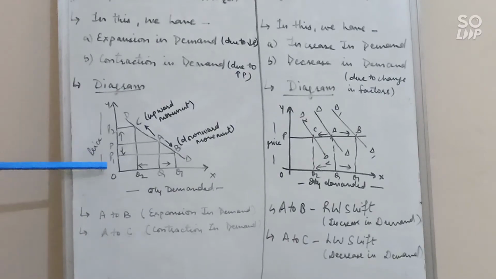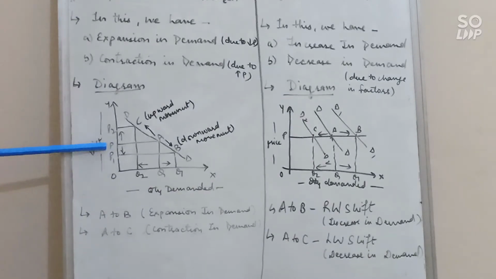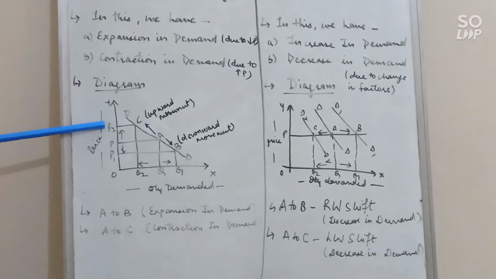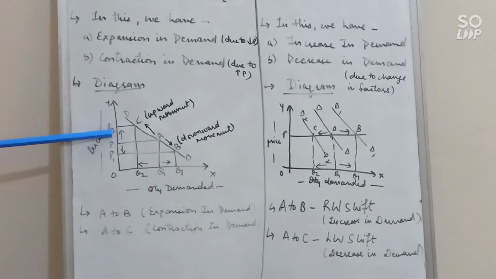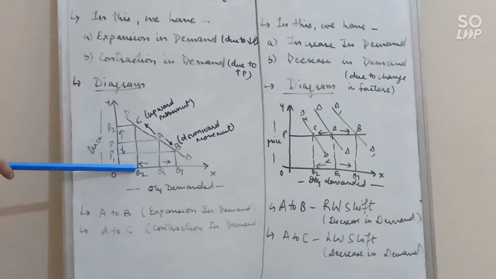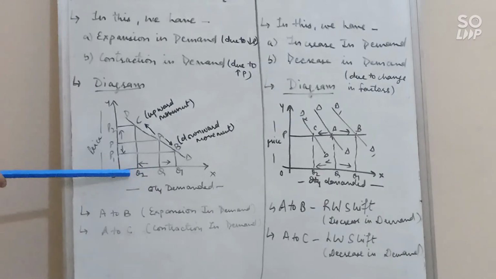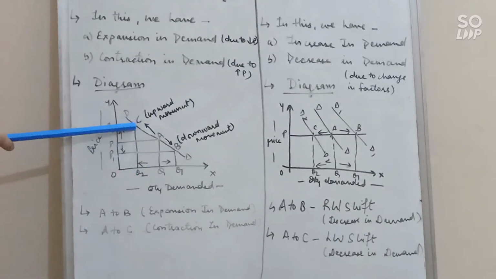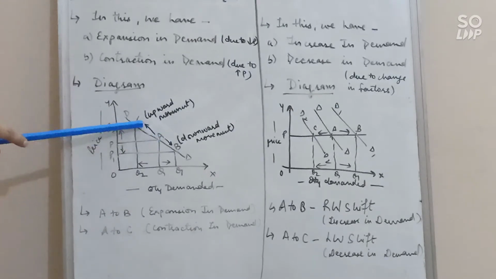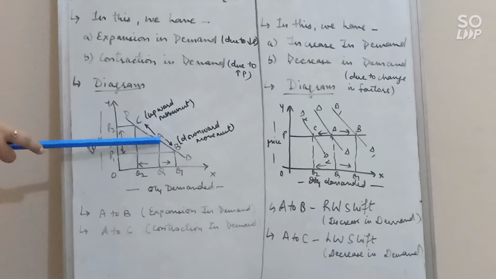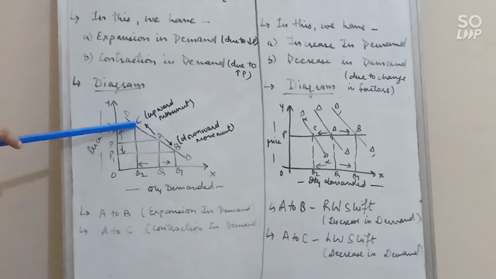Clear? Now second, if price is increased from OP to OP2, we can see a rise in the price. Due to this increase in price, there is a decrease in quantity. The consumer will purchase less quantity because price has increased. So we are at point OQ2 now, and this makes point C. It shows that earlier we were at point A and now we are at point C.